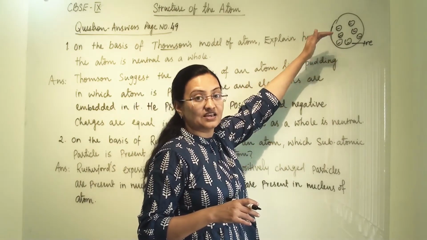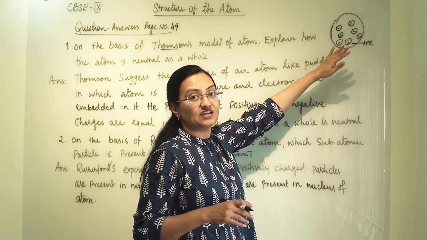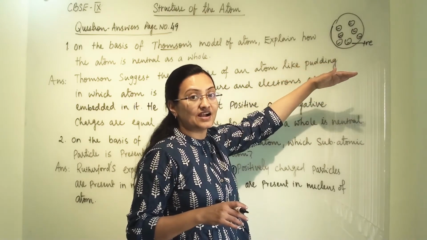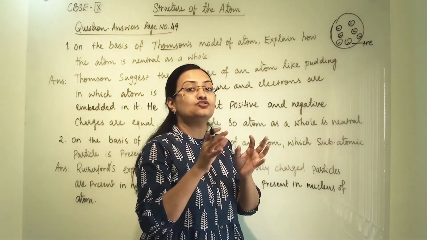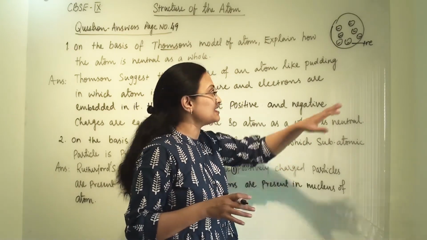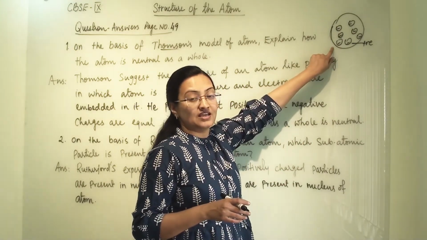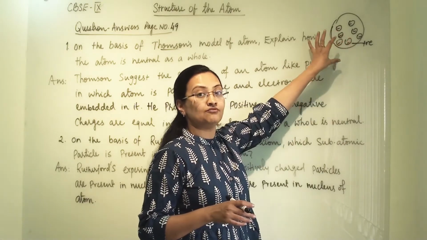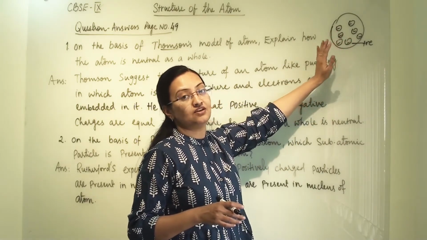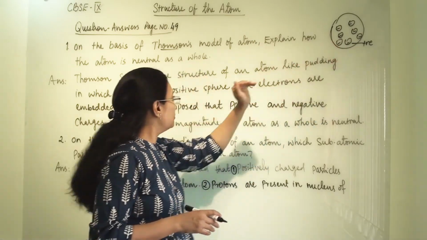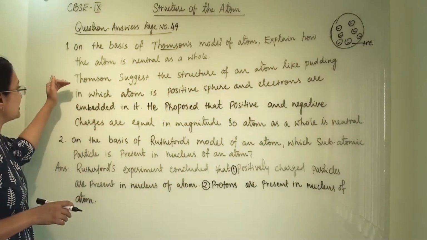He also said that the number of negative charges and the number of positive charges are equal in this structure. The magnitude of negative particles and the magnitude of positive particles are equal. That means if we count the atom as a whole, then this atom is eventually neutral. So let us see what all things he has suggested.